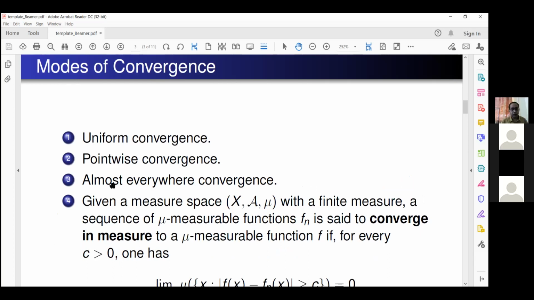More interestingly, what we have is this: given a measure space, we'll take it to be finite for the time being.